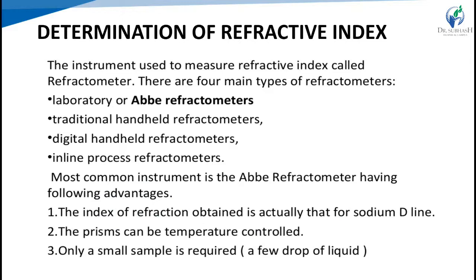Now the measurement or determination of the refractive index. The instrument that we use to measure the refractive index is called the refractometer. Examples are given. Four main types of refractometers are there: the laboratory Abbe's refractometer, traditional handheld, digital handheld, and inline process refractometers. Other than Abbe's refractometer, Pulfrich's immersion and V-block type refractometers are also used to find out the refractive index.